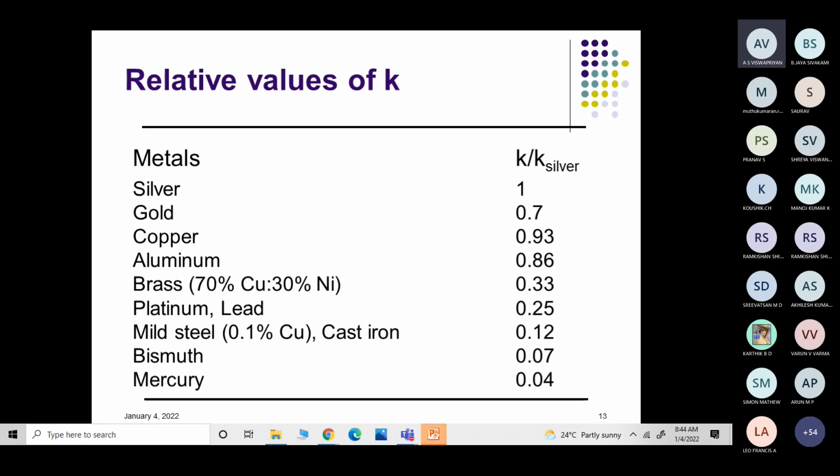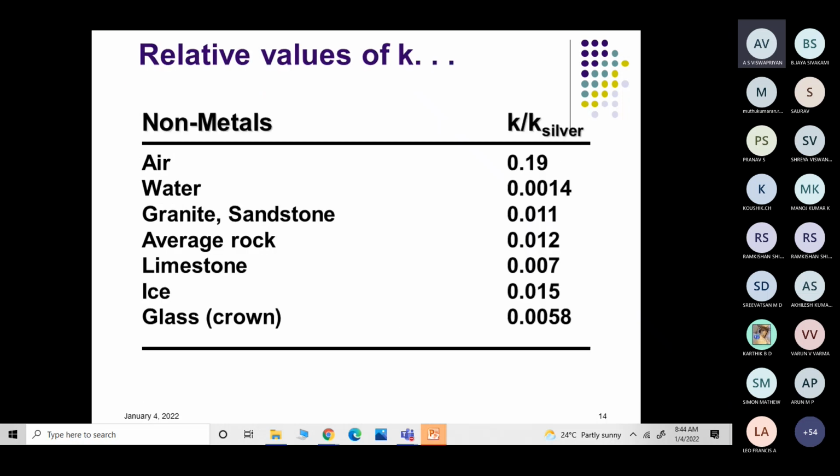These are the comparative values of the different materials. And for non-metals, look at the k value. It's much lesser when compared to silver and glass. Why is it mentioned at the last? Anyone?